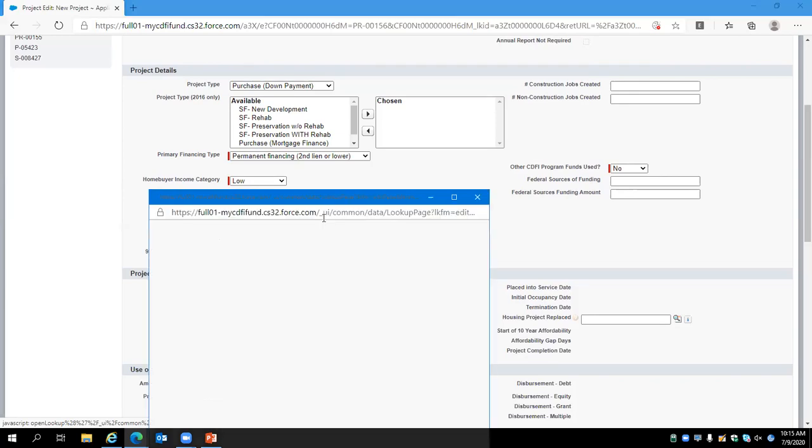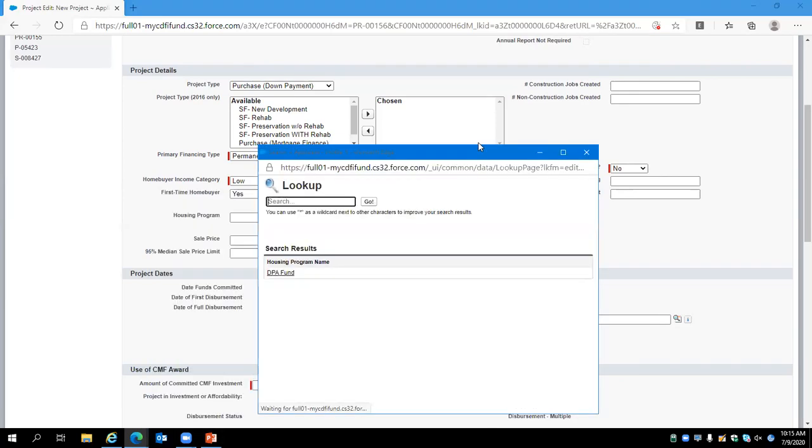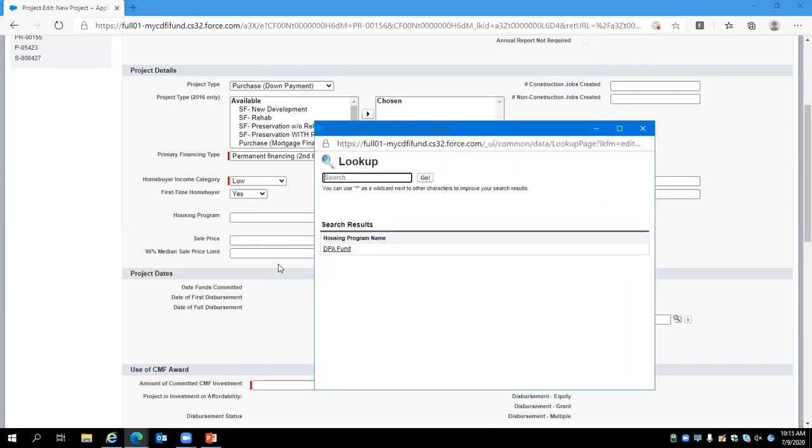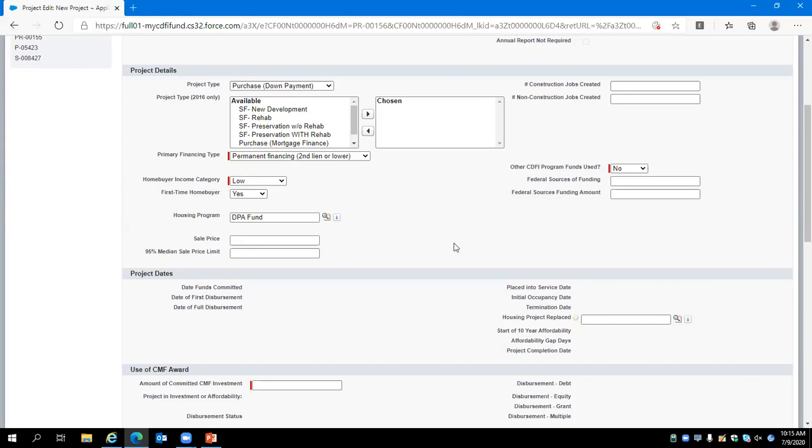Next, we'll hit the magnifying glass to look up the applicable housing program. We'll select the DPA fund, the housing program that was previously created for this performance report.